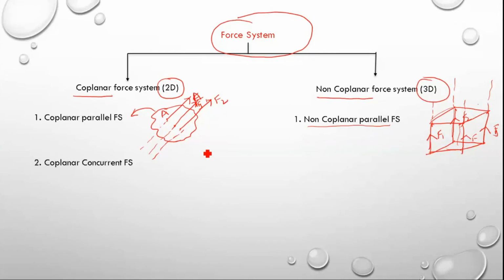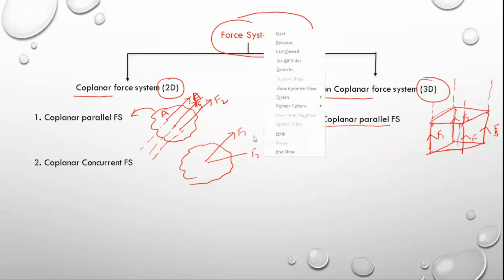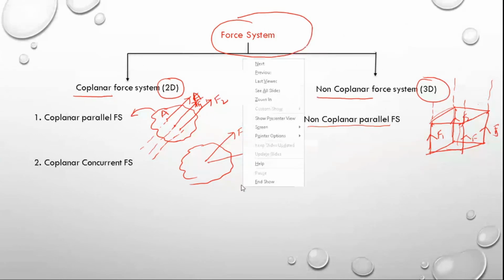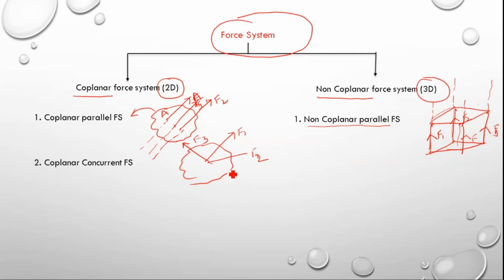For example, consider a body. Some force F1 is acting, some force F2 is acting, some force F3 may be acting, some force F4 may be acting.